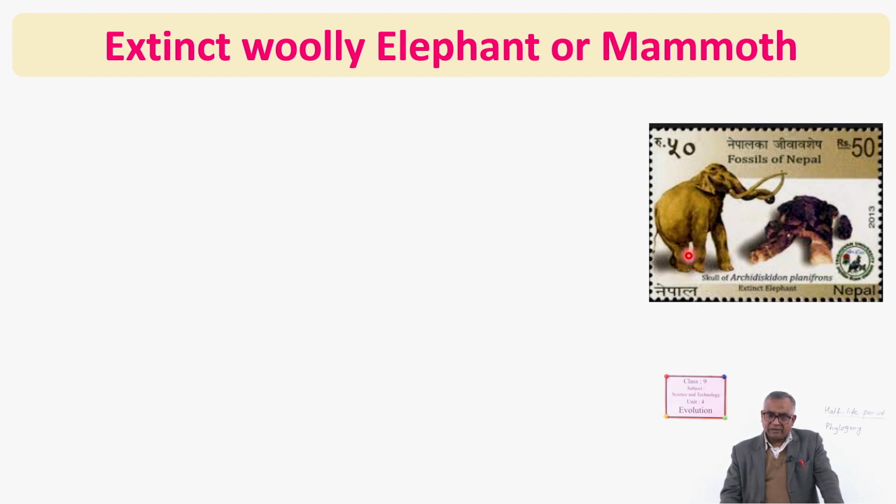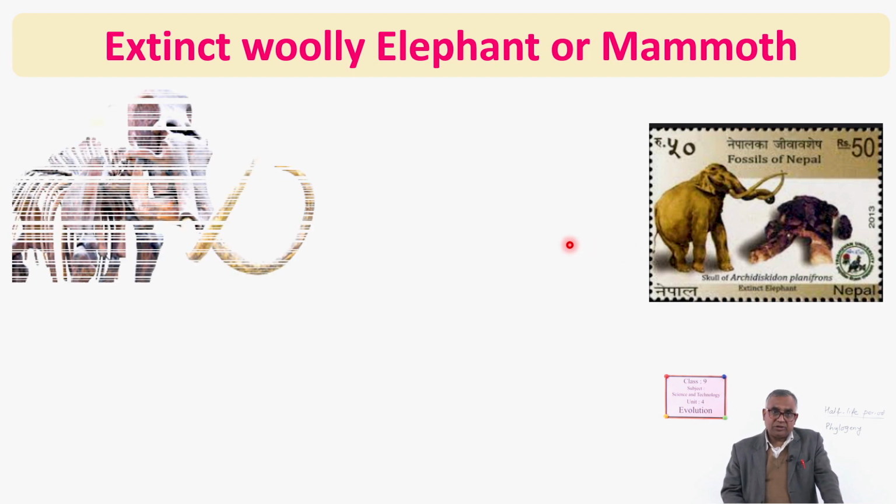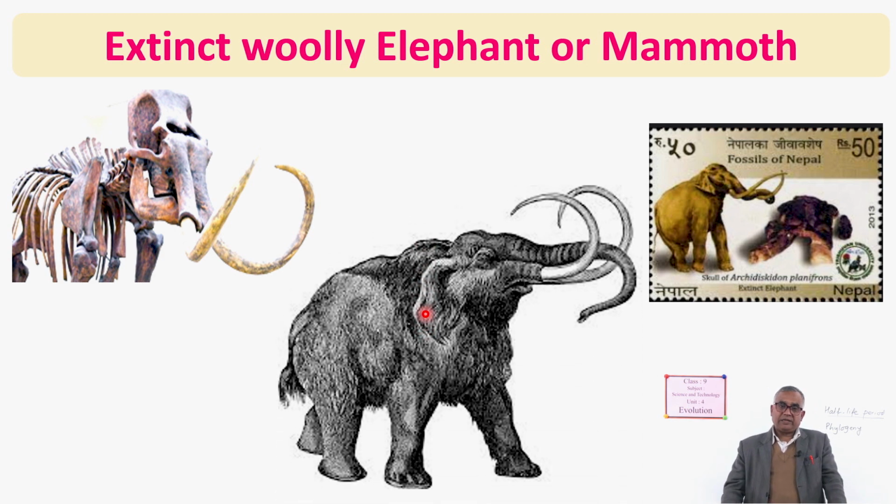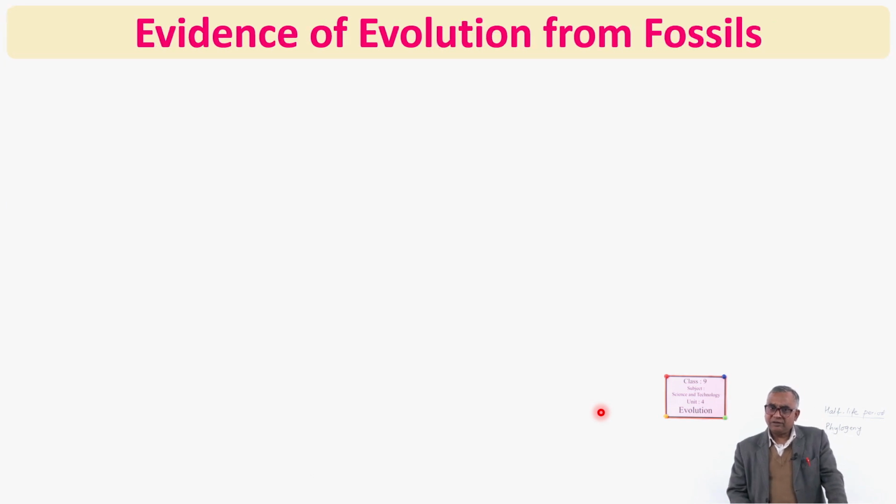And here is the elephant which had wool on its body, a woolly elephant like a sheep. They are called mammoths. So see here, this is the fossil which you can see in the Museum of Natural History, at the base of Shambhunath temple. In that this fossil is kept, and this diagram is made based on this fossil, the mammoth. So its fossil was found in Nepal. So that is also based on fossils.